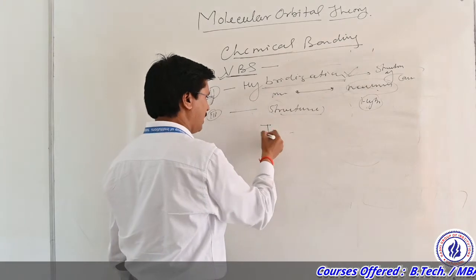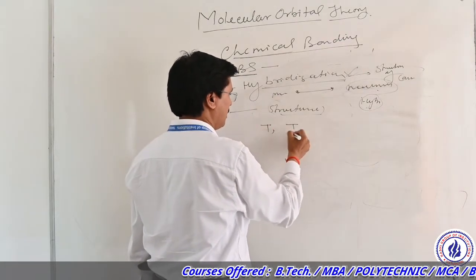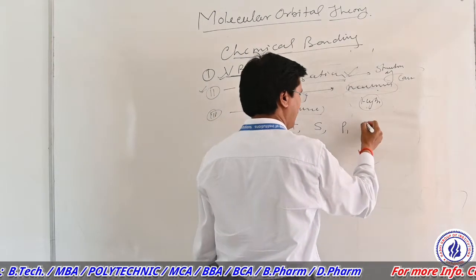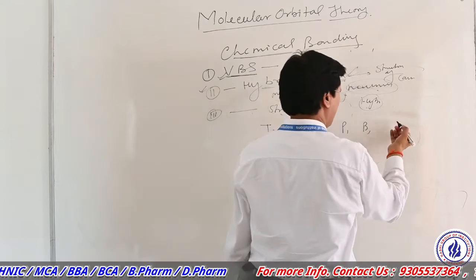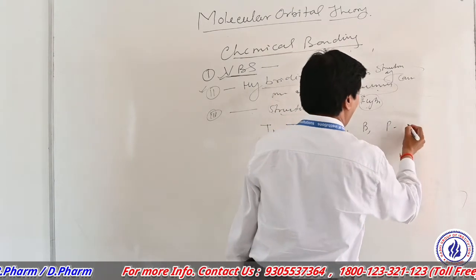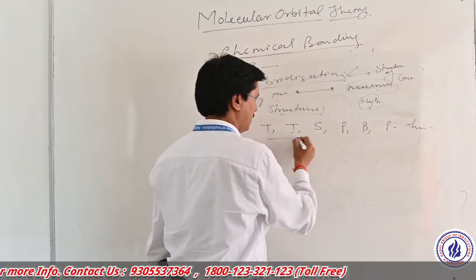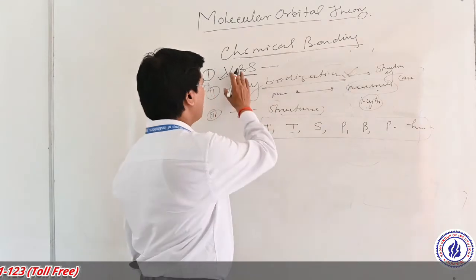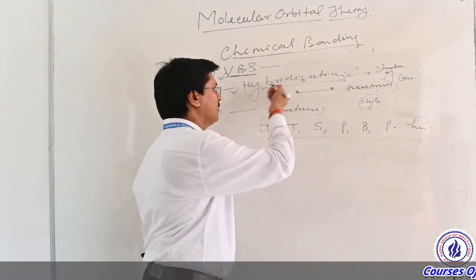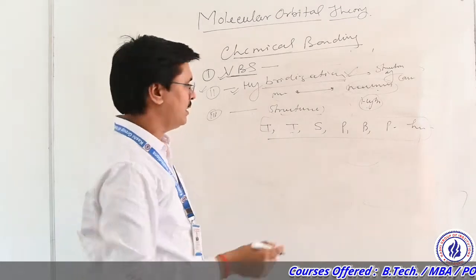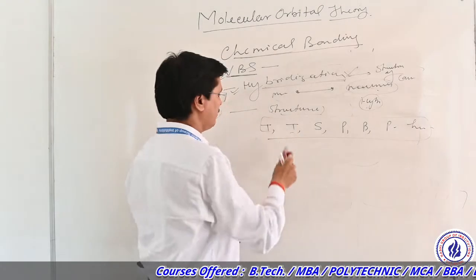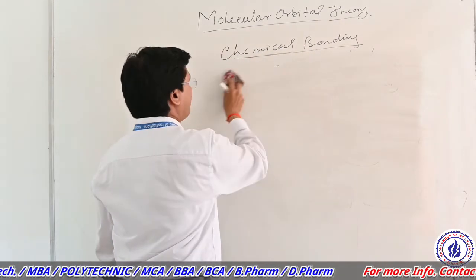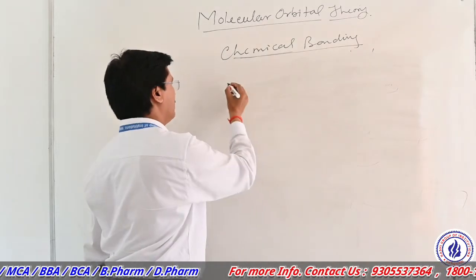The structure may be tetrahedral, trigonal, square planar, pyramidal, trigonal bipyramidal, pentagonal bipyramidal, hexagonal, and so on. There are different types of molecular structures. So valence bond theory explains the hybridization of a molecule, and on this basis we can determine the geometry or structure of a molecule. But there are some demerits of this theory. That is one.